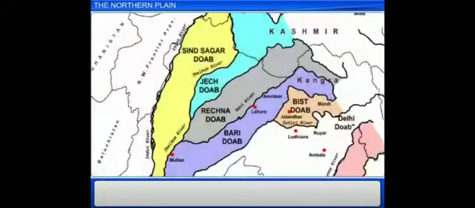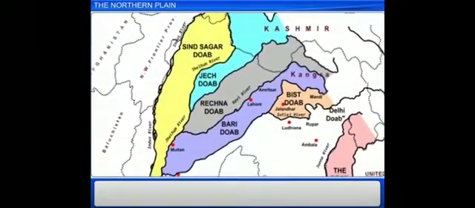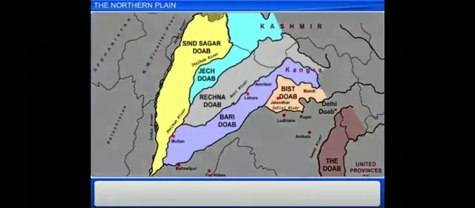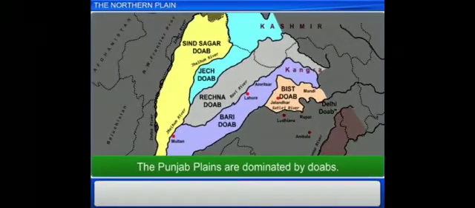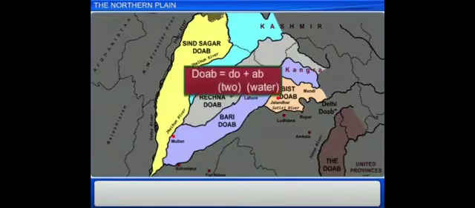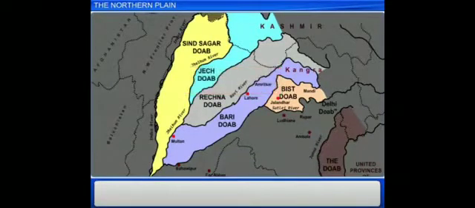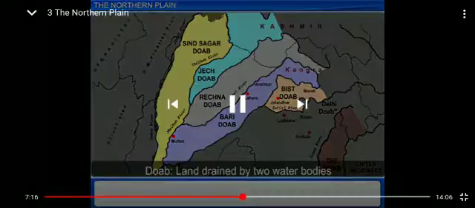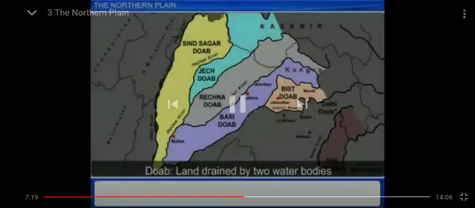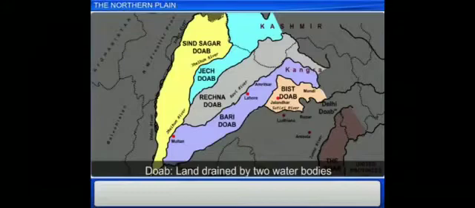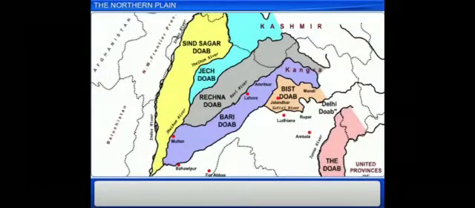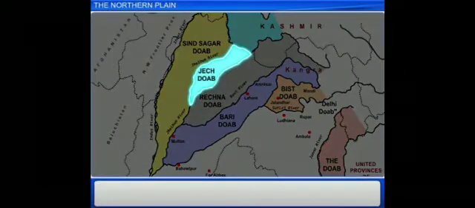In fact, this section of the northern plain is dominated by doabs. Doab means, do means two and ab means water. So, a doab is a piece of land that is drained by two water bodies. Here the map shows the doabs that comprise Punjab. For example, Jech Doab lies between the Jhelum and Chenab rivers.